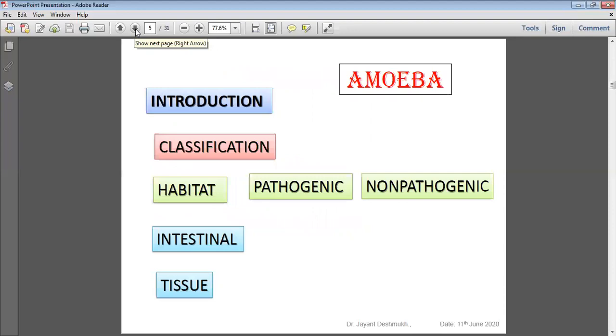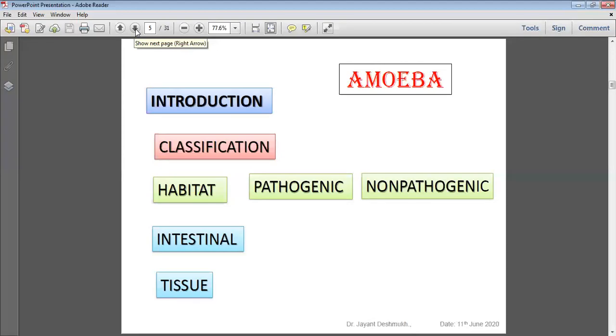So today's class is on intestinal protozoa. The first topic is amoeba. We enumerate the amoebae, pathogenic and non-pathogenic. The most important pathogenic amoeba is Entamoeba histolytica. Intestinal tissue amoebae we are not discussing; maybe next class. The non-pathogenic list is big. Why are the non-pathogenic important? Because all are present in the stool, in the intestine. When we diagnose the case, we collect the stool. So we must know how to differentiate pathogenic from non-pathogenic when we give the report. What is the structure of the pathogenic Entamoeba histolytica, and how does it differ from non-pathogenic amoebae?